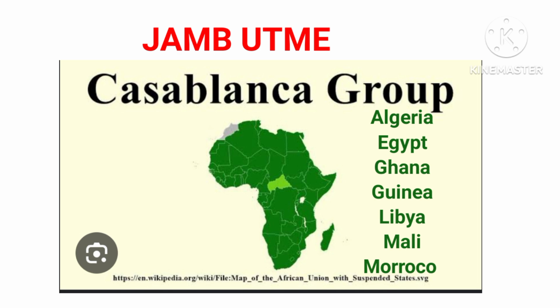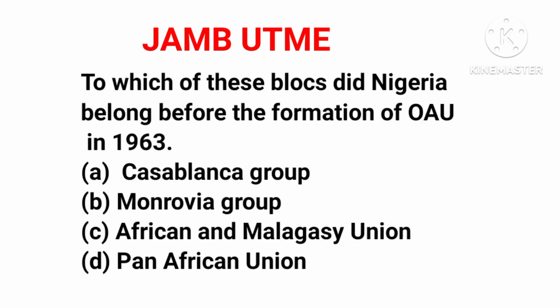Now, the African and Malagasy Union, which is in option C, was an intergovernmental organization created to promote cooperation among the newly independent states in Francophone African countries.